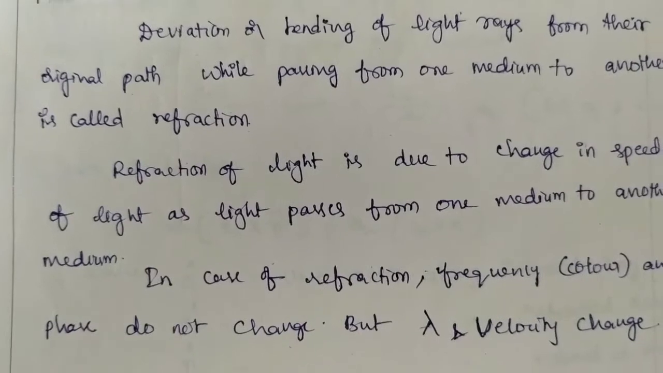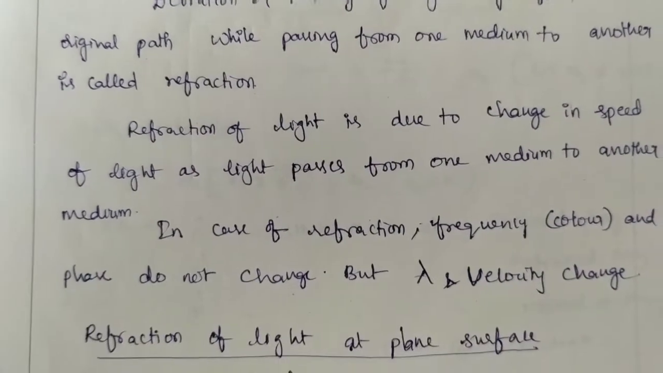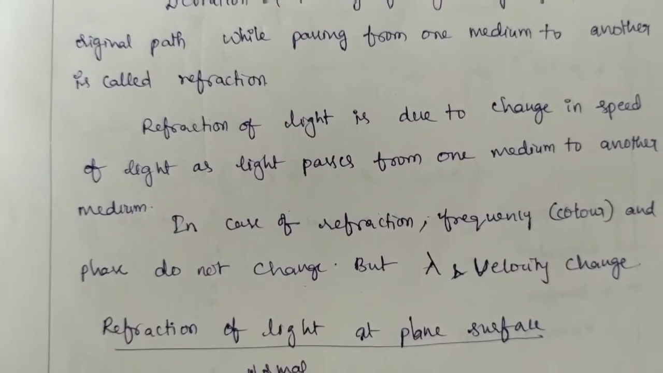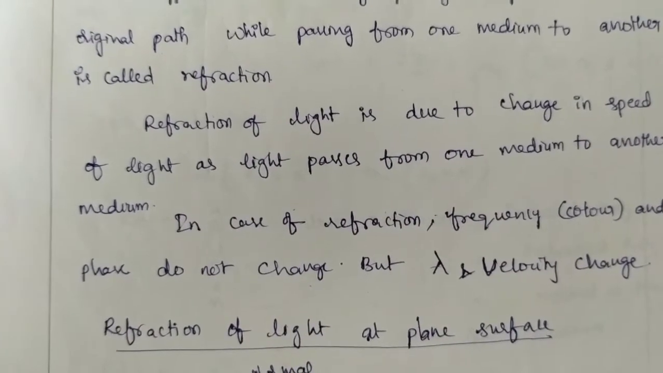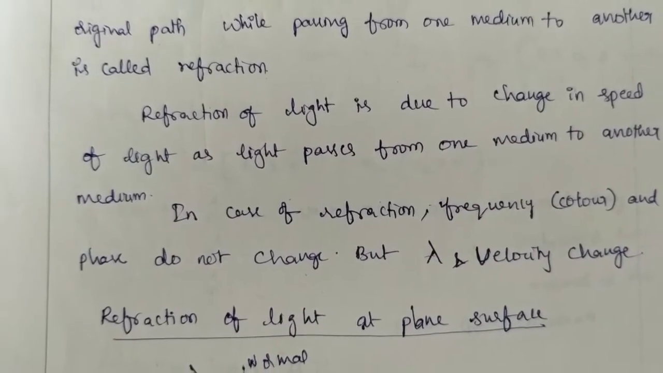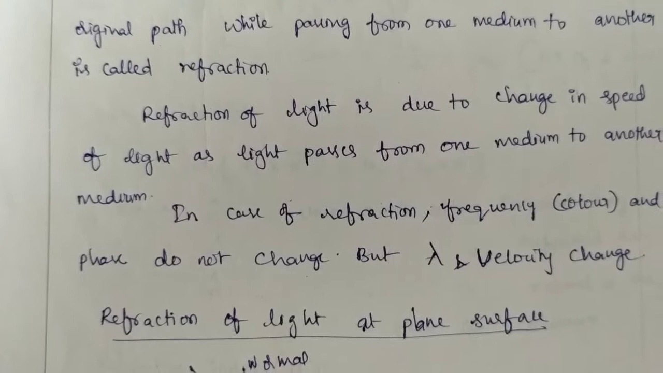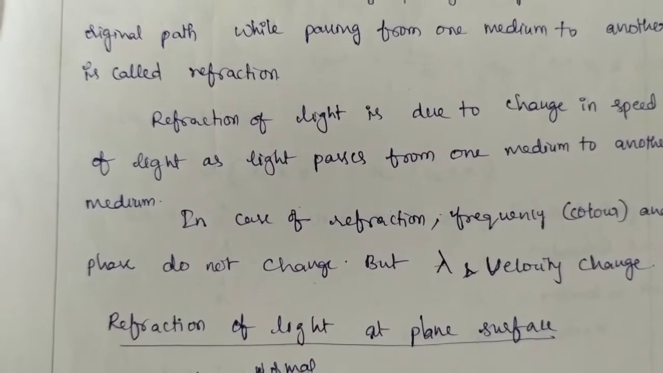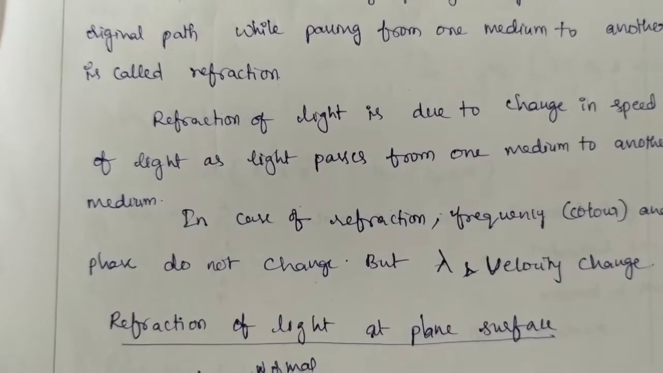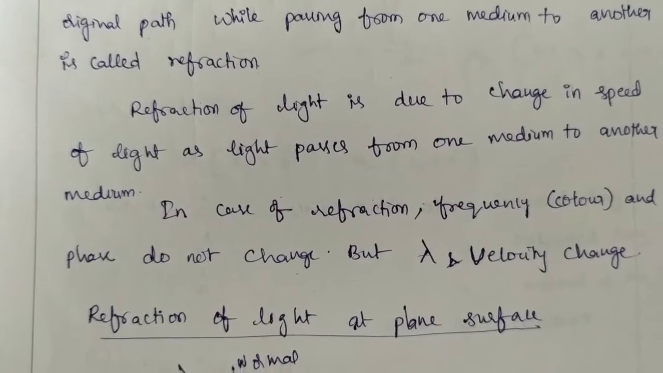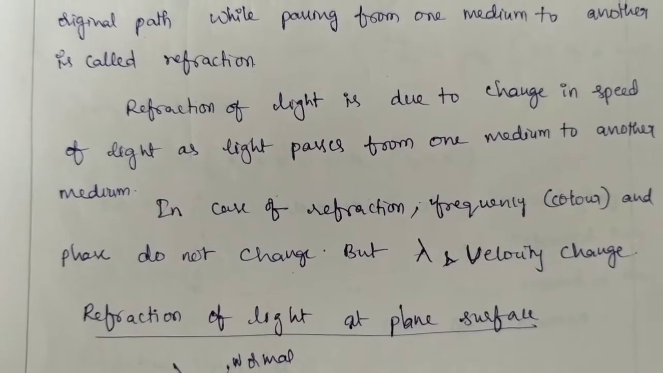So in the case of refraction, the frequency does not change, but the wavelength changes and the velocity changes. In vacuum, for all wavelengths, every color of light, the light travels with the velocity equal to 3 into 10 power 8 meter per second. But in media other than air or vacuum, the different wavelengths travel with different velocities.